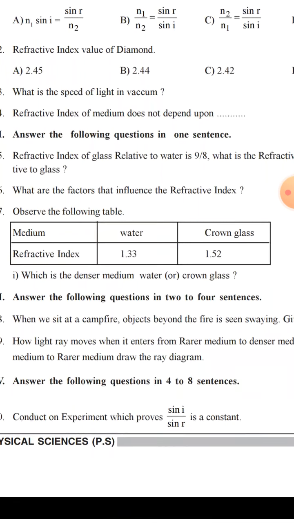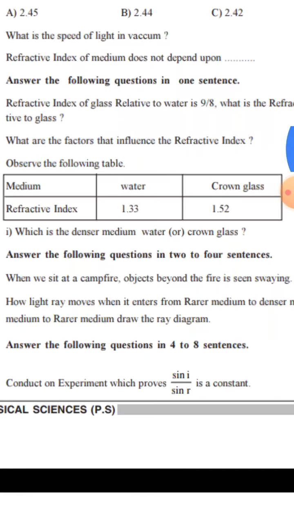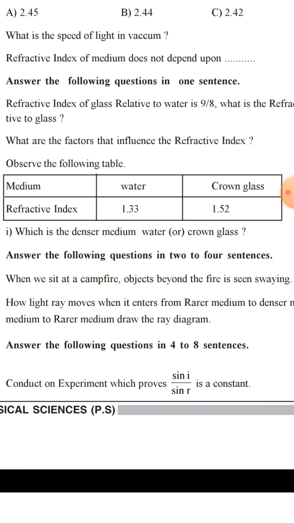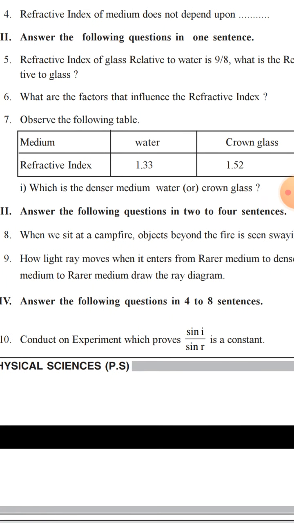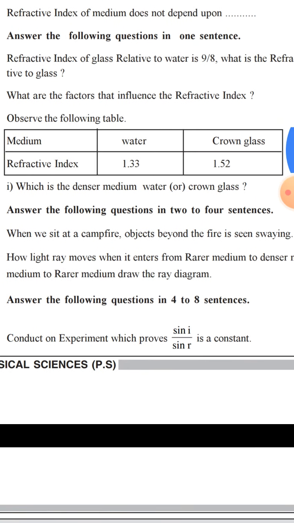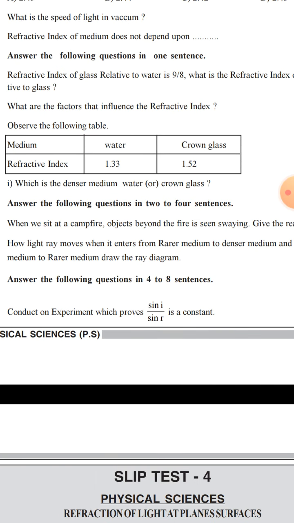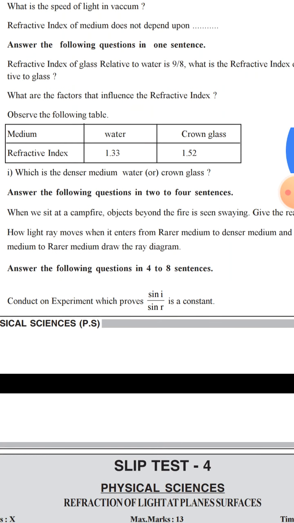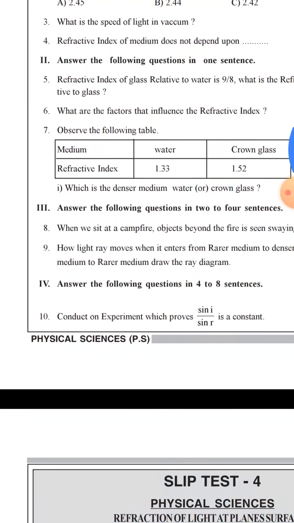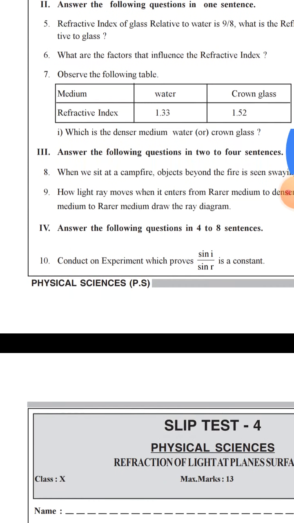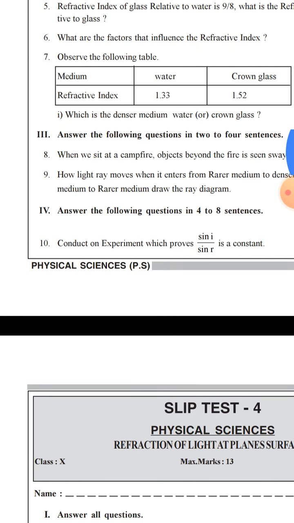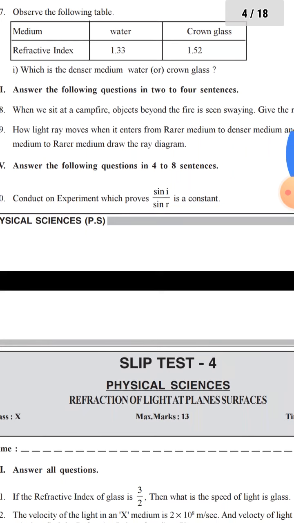Next, observe the following table. Medium: water, crown glass; refractive index: 1.33, 1.52. Which is the denser medium, water or crown glass? Answer the following questions. When we sit at a campfire, objects beyond the fire are seen swaying. Give the reasons for it. And how does a light ray move when it enters from rarer medium to denser medium to rarer medium? Draw ray diagram. Conduct an experiment which proves sin i by sin r is a constant.